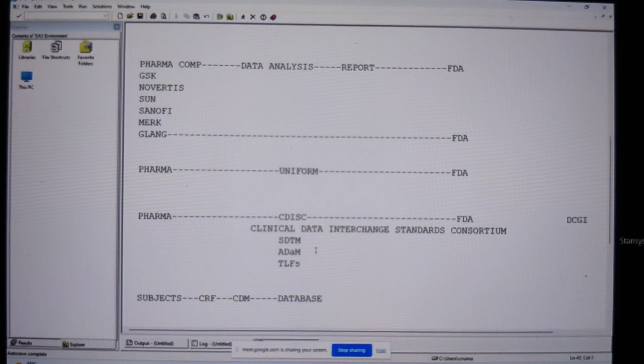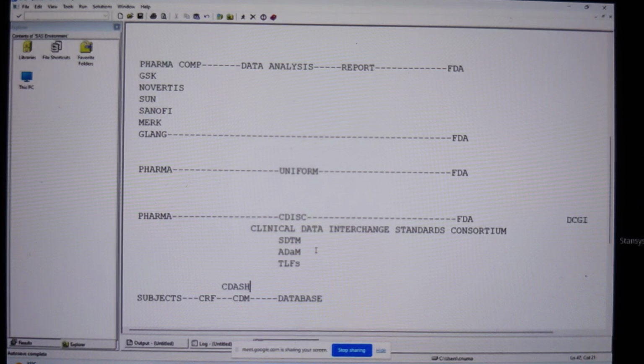Now, CDISC has proposed one more guideline to collect the data, and that is called CDASH, Clinical Data Acquisition Standards Harmonization. When acquiring the data, what are the standards we should follow? When you're collecting the data, what standards should we follow? So they propose certain guidelines. As a SAS programmer, this is not important for you, but if you want to work at the database level and the CDM level, you need to follow CDASH guidelines.